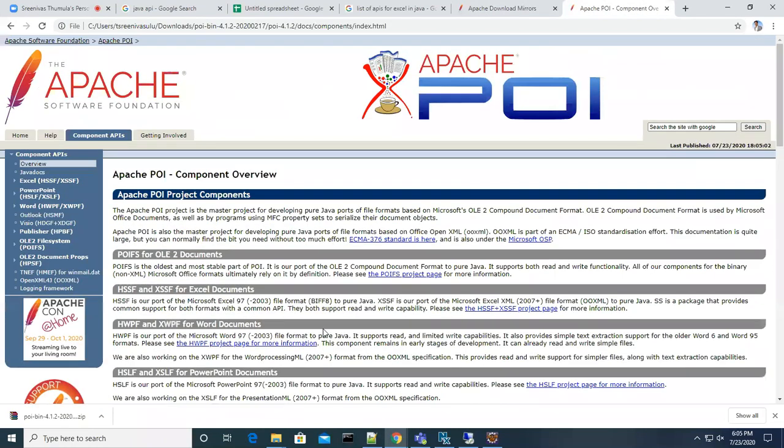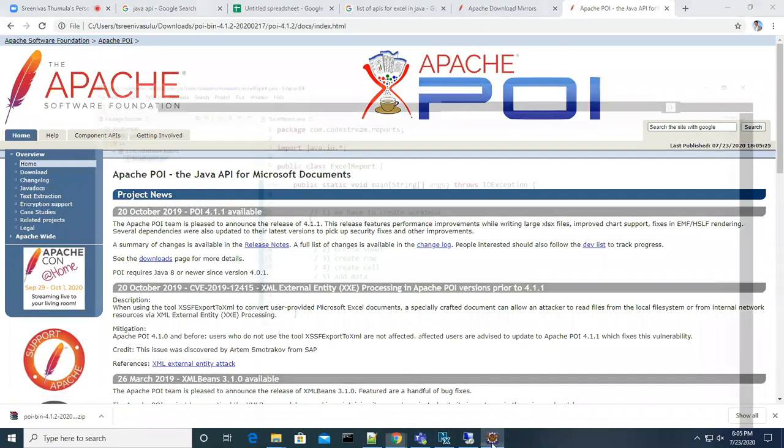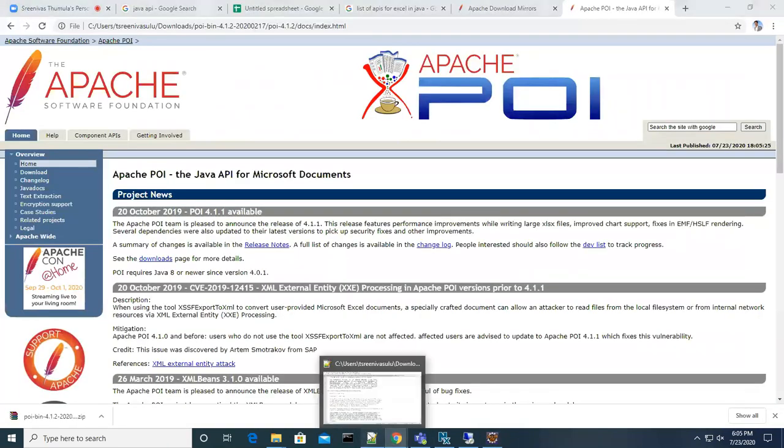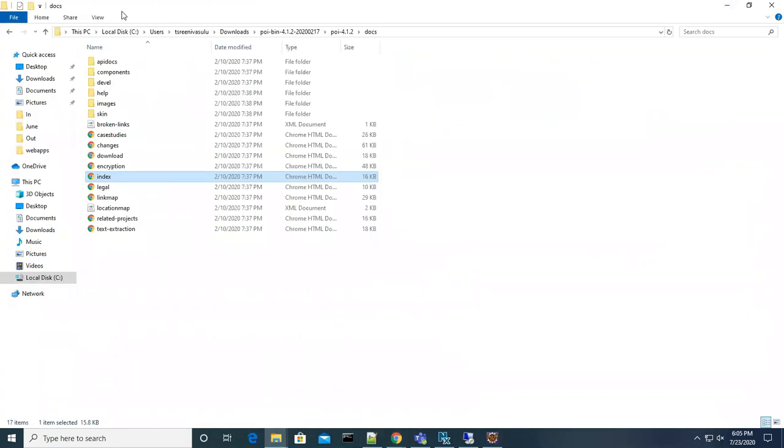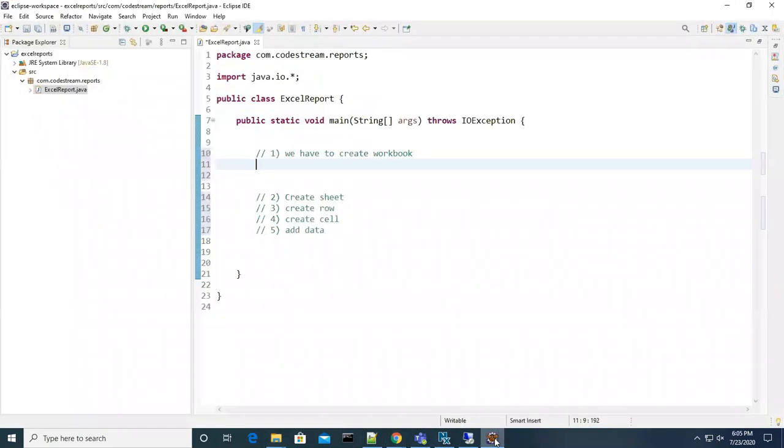So whenever you have time, you can download. You already downloaded, right? You can go and look into that. Now I hope you understand how to download this software and what things we have under the software. This is for development purposes, if you want to understand what classes are available and how to use them, you will see there. And these are the libraries we have to keep in a classpath.